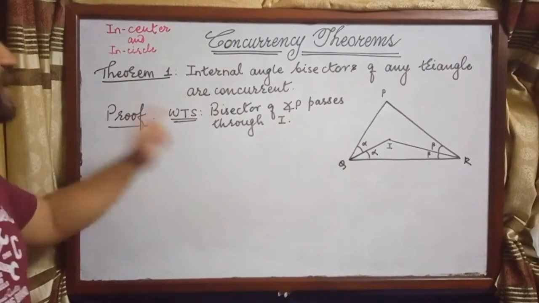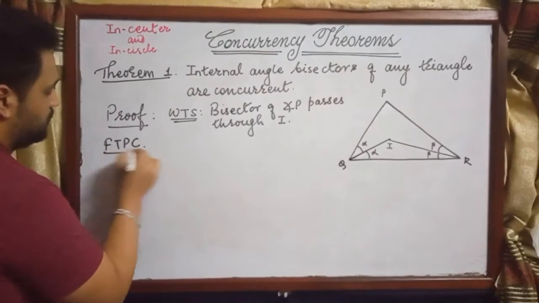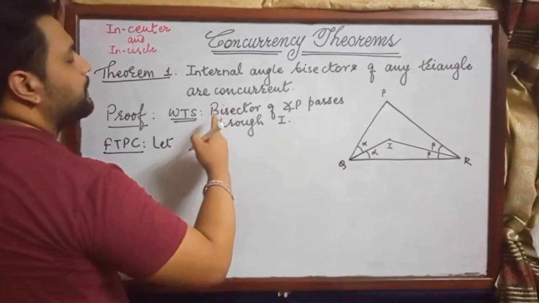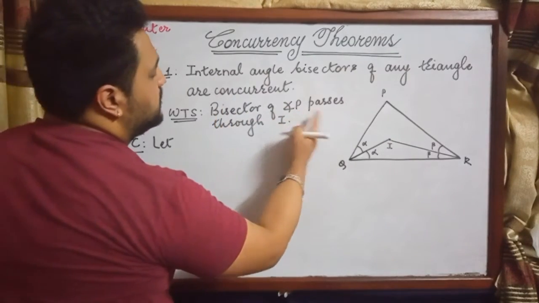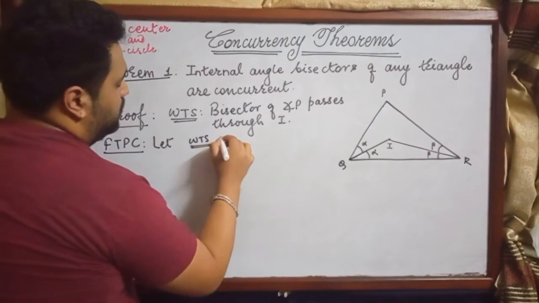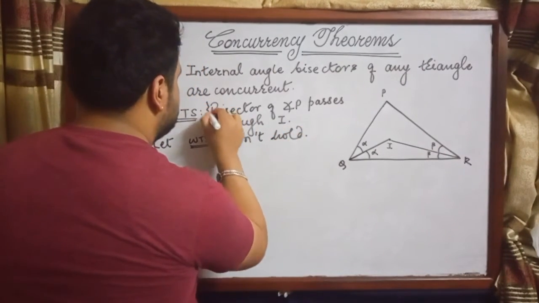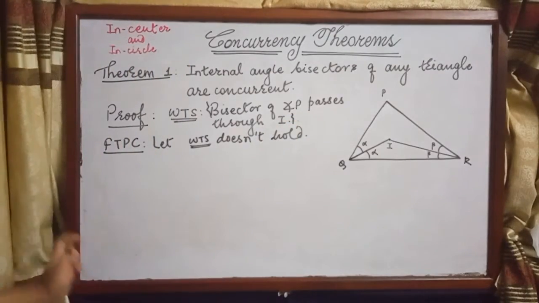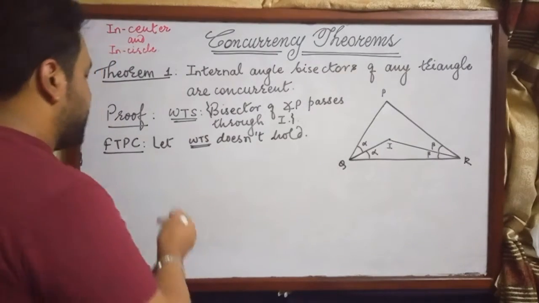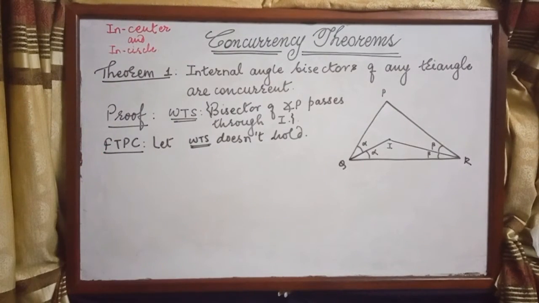Now, for the purpose of contradiction, let the bisector of angle P not pass through I. So we want to show this, and if it doesn't hold, it means the bisector of angle P does not pass through I. Now we'll see that this assumption leads us to a contradiction, as a result of which the theorem will be proved.